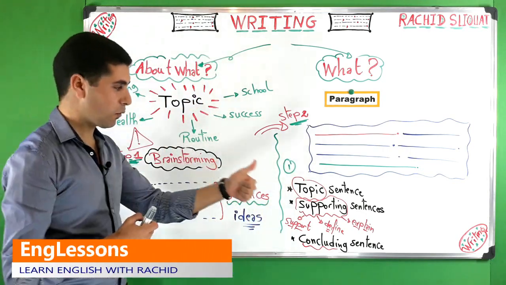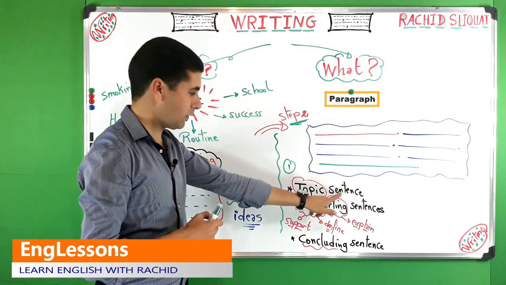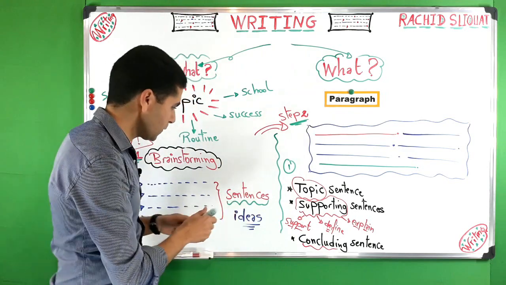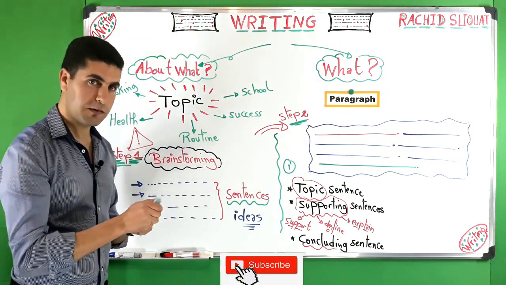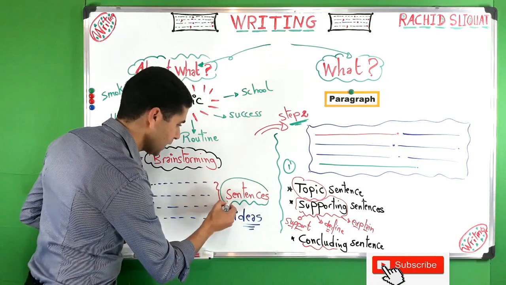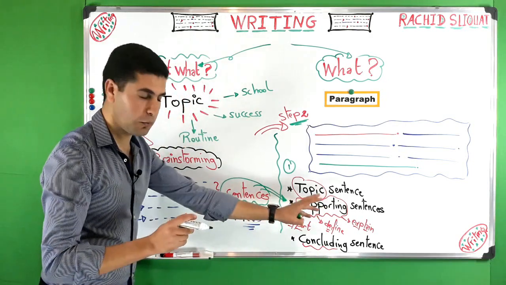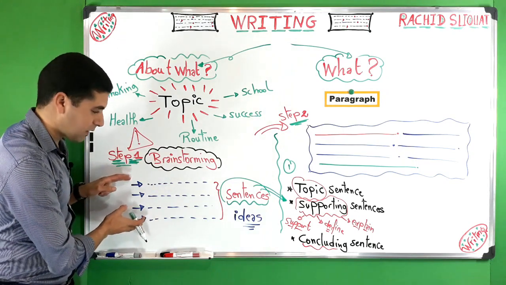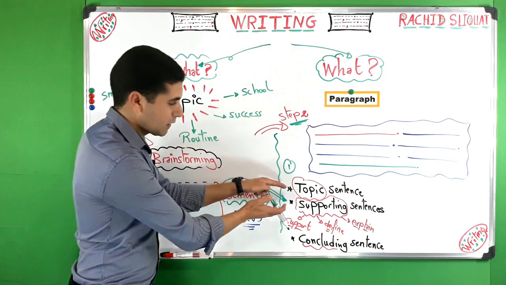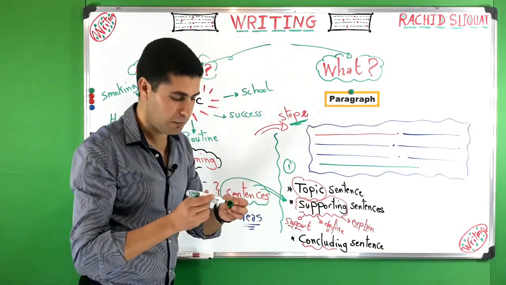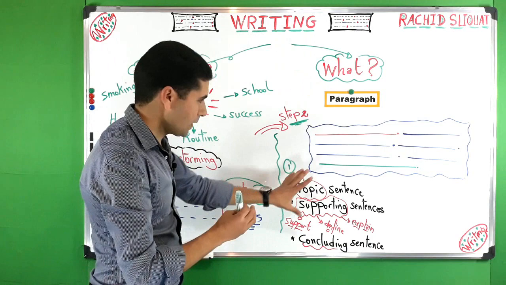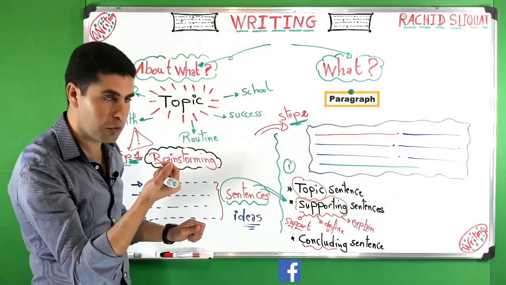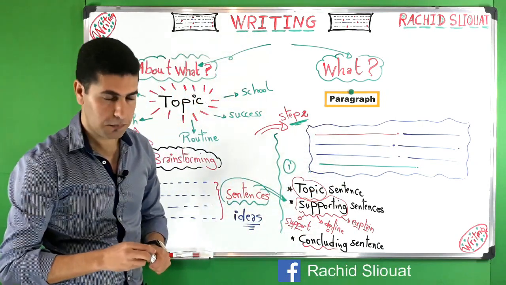Now this is the first thing that you have to keep in mind: number 1, to develop the topic sentence, a sentence related to the topic, and supporting sentences. Supporting sentences will always be the sentences you write in brainstorming. When you write the supporting sentences, then you can develop the concluding sentence to close the paragraph, so to speak.